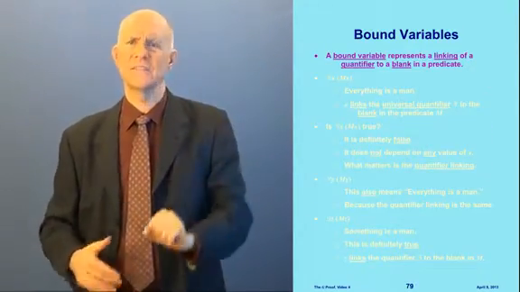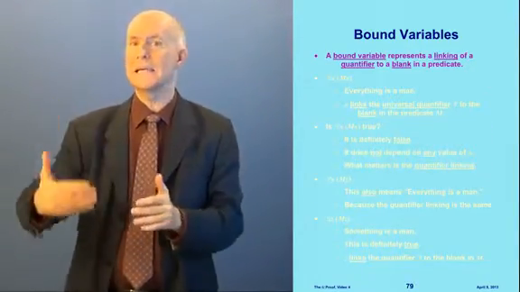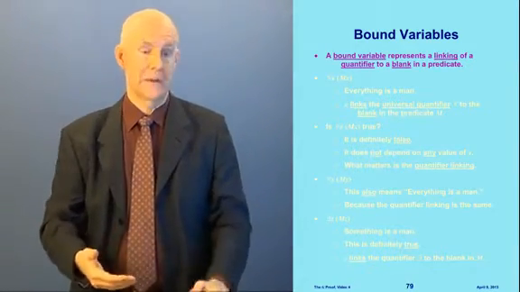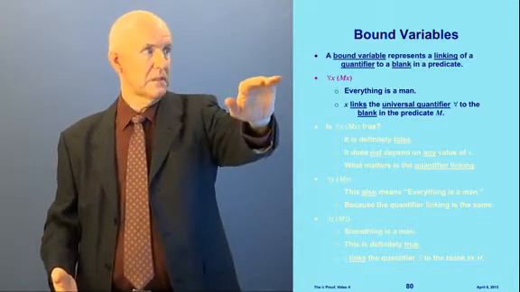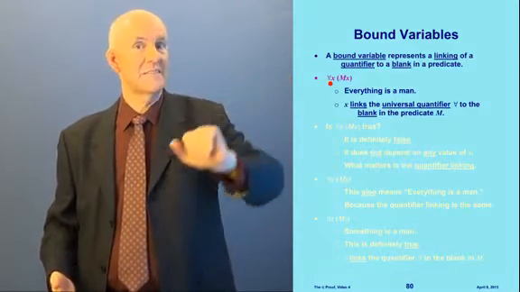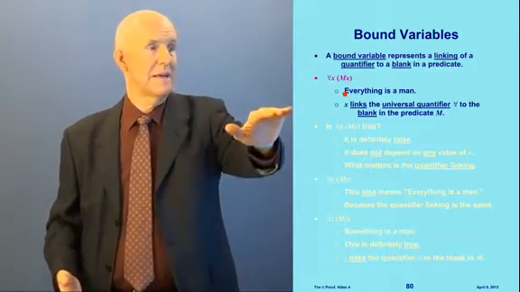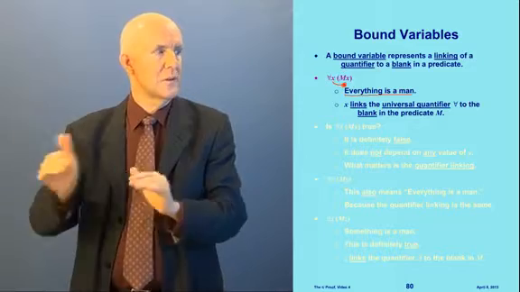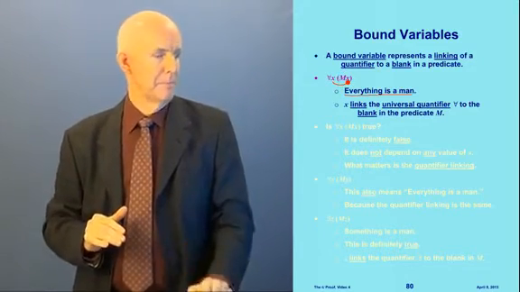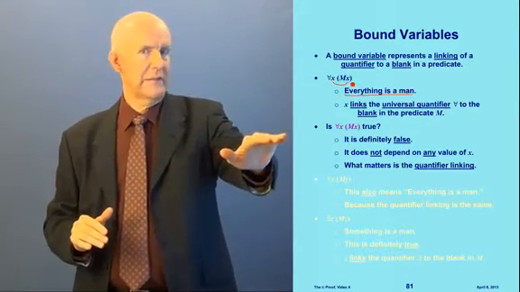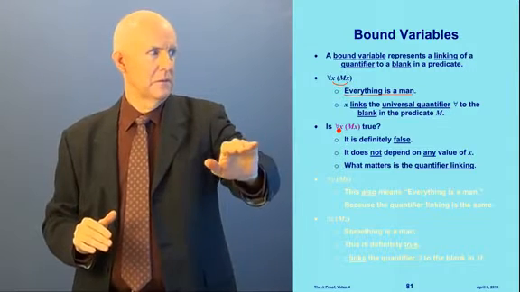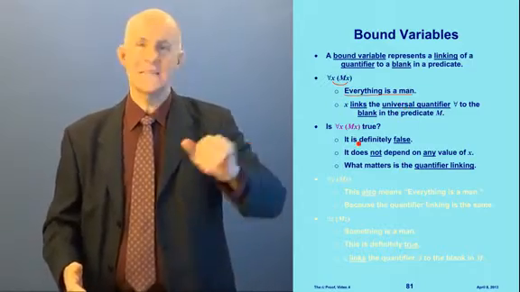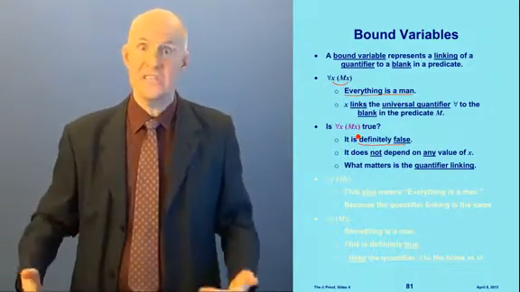A bound variable is completely different. It represents a linking of a quantifier to a blank in a predicate, or maybe blanks in several predicates. How about this? For all x, mx. This says everything is a man. What does the x do? The x links the universal quantifier to the blank in the predicate m. Now, is this true? Everything is a man. That is definitely false. It does not depend on any value of x. It's just categorically false.